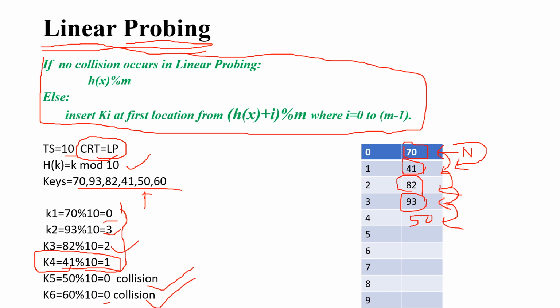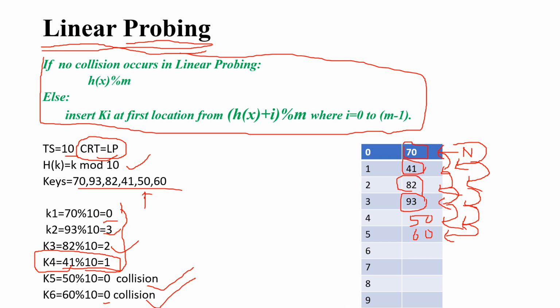Is it free? No, it's not free. Then you check the immediate next. Is it free? No, it's not free. Then check the next immediate again. Is it free? No, it's not free. Again you check. Is it free? No, it's not free. Next immediate index. Is it free? Yes, it's free. So this 60 is going to store at 5th index. So what have you observed here? Unnecessary searching you are doing. That's the disadvantage that I'll explain after this example.